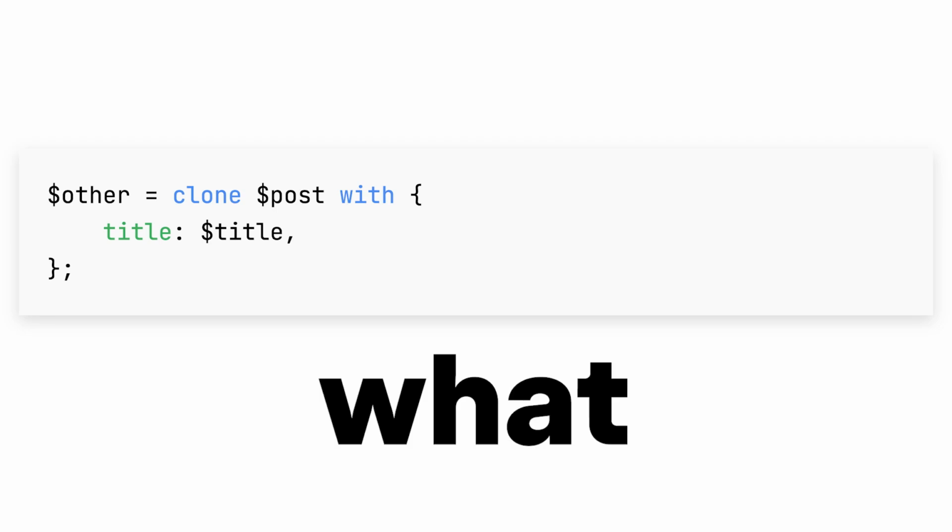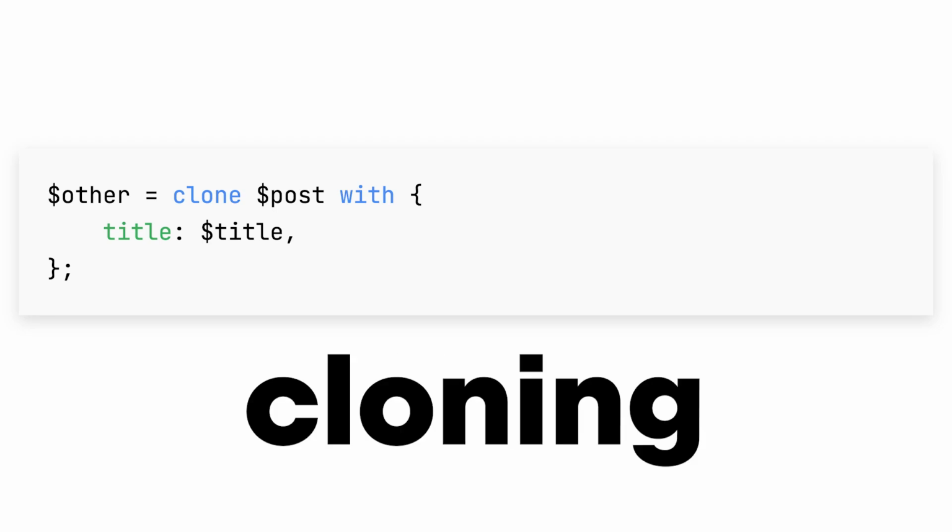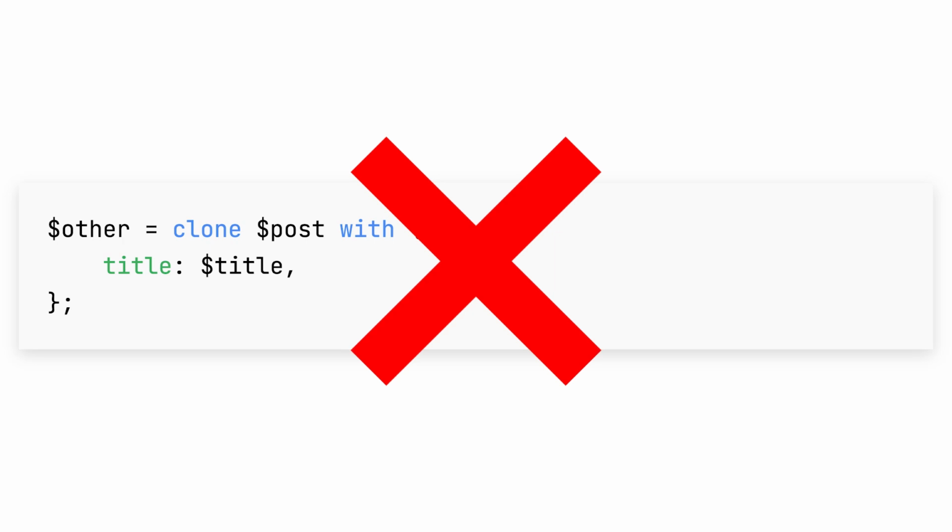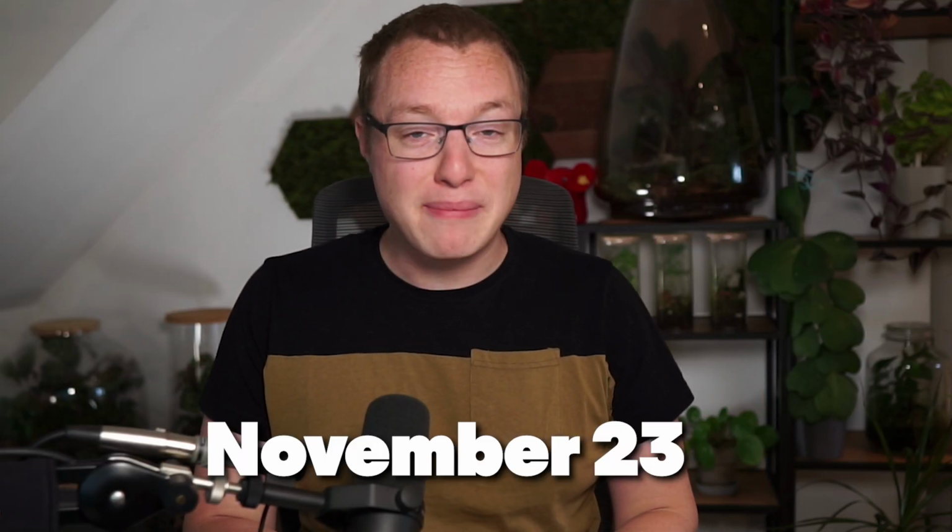This is what I would like to do when cloning objects, and it's not possible. PHP 8.3 is coming on November 23 this year. And with it, you can override read-only properties while cloning objects. But there's a side note.